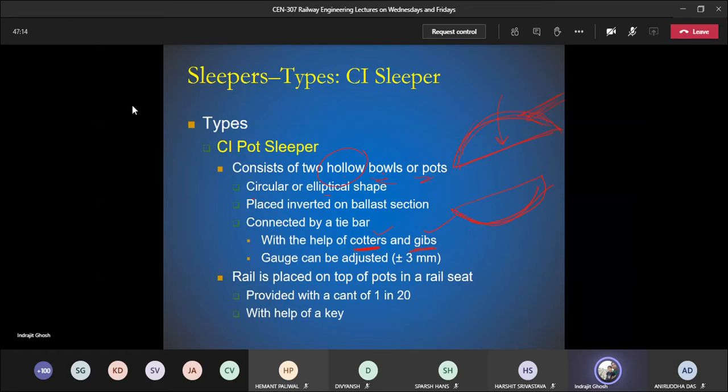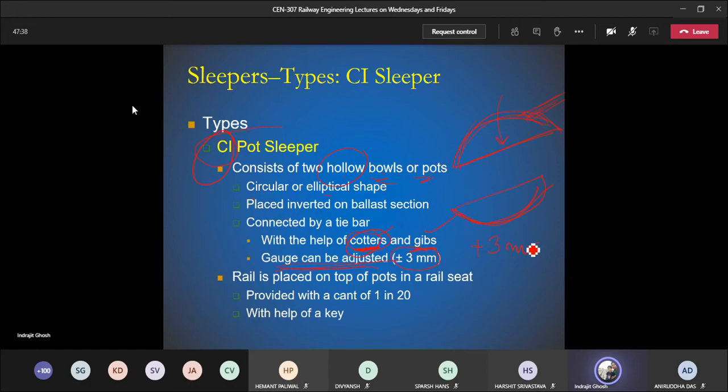If you write wooden slipper, obviously it is not related to wooden slipper. So you have to relate this to the type of slipper we are discussing. With the help of cotters and gibs, the gauge can be adjusted, plus or minus 3 millimeters.